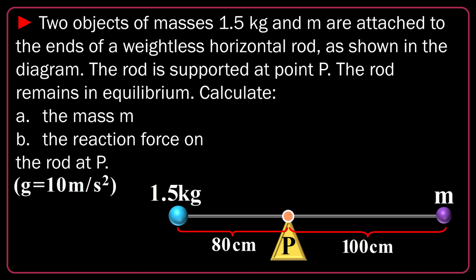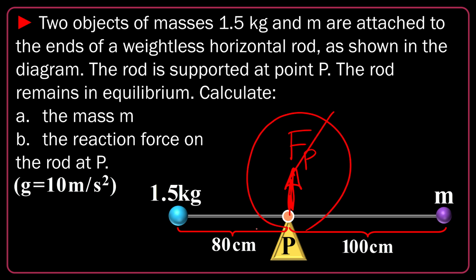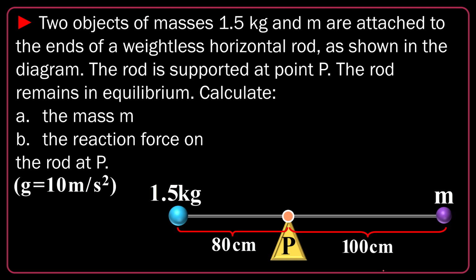If I do that, I don't have any Fp in my rotational equations because Fp is eliminated. It doesn't have any active torque, considering P as the center of rotation.